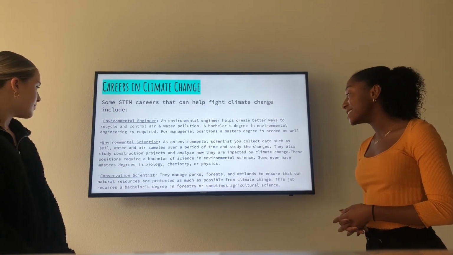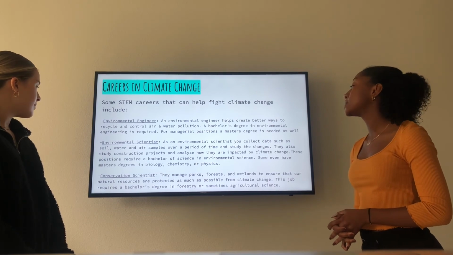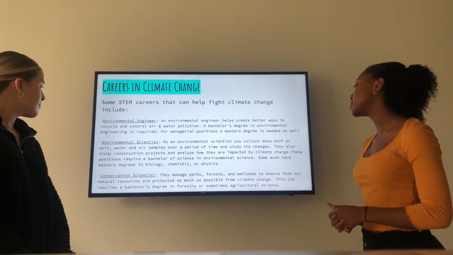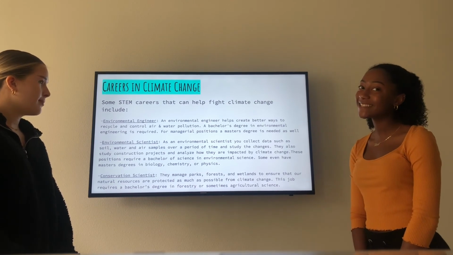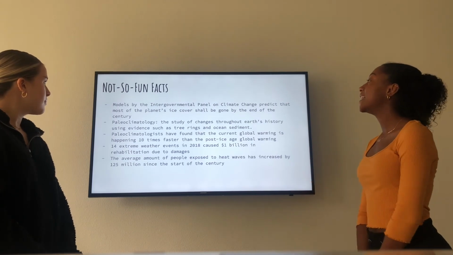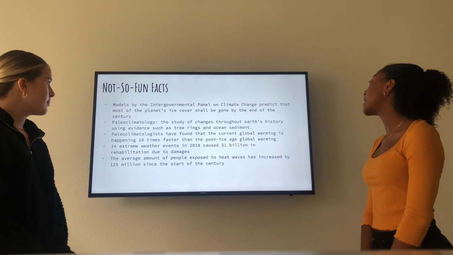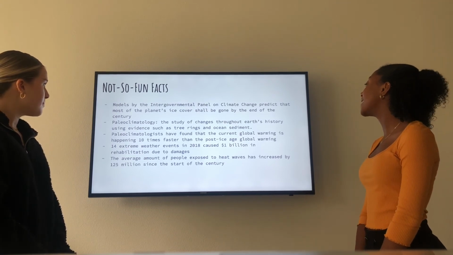A conservation scientist manages parks, forests, and wetlands to ensure that our natural resources are protected as much as possible from climate change. This job requires a bachelor's degree in forestry or sometimes even in agricultural science. Some not so fun facts include that models by the Intergovernmental Panel on Climate Change predict that most of the planet's ice cover will be gone by the end of the century.